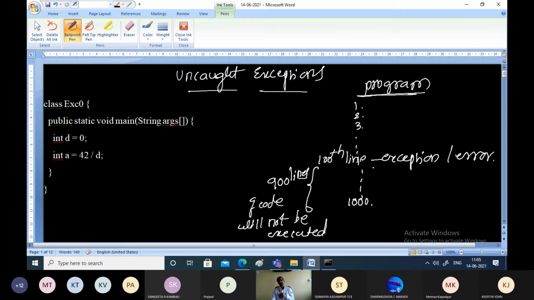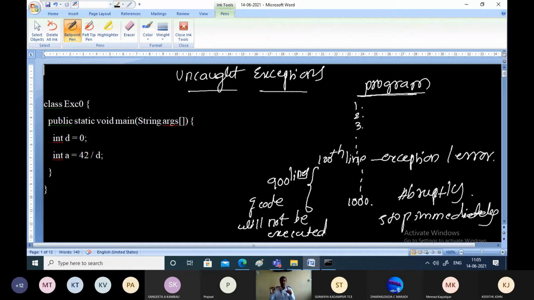That is one possibility. Another possibility is, if you have not written any of the code, what happens? Then the program will stop abruptly. That is, program execution will stop. It will stop immediately, because there is an error condition in the program and we have not written a solution for that.